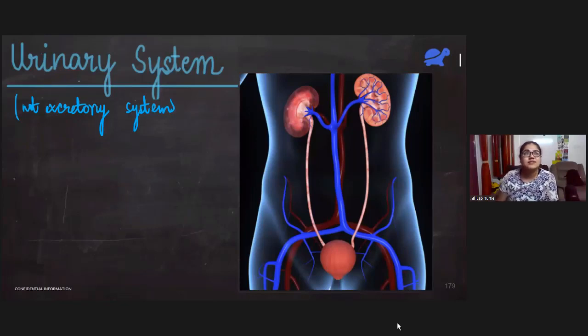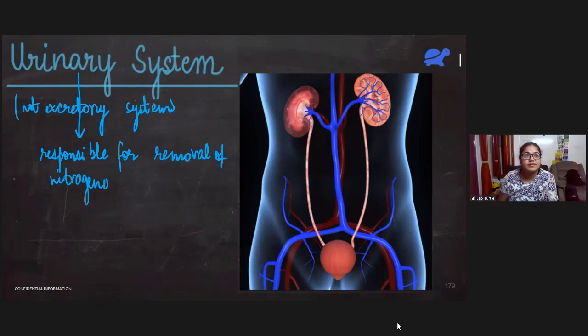Urinary system is mainly responsible for removal of nitrogenous waste. Okay. Along with it, some other things are bile pigments.